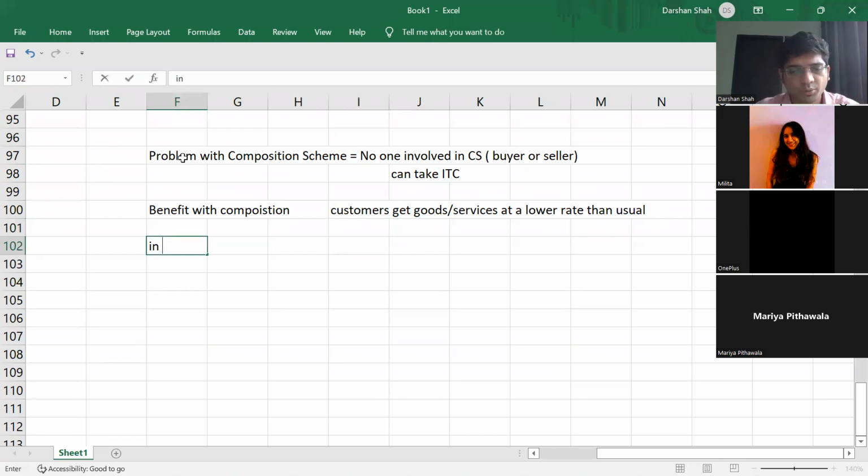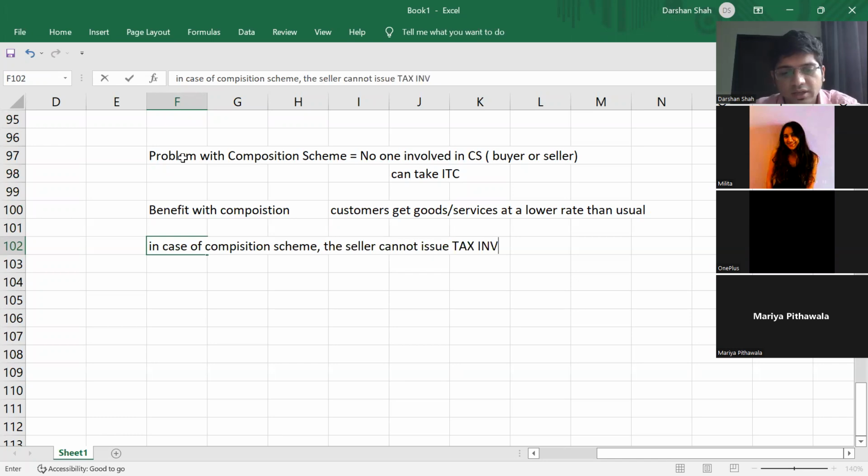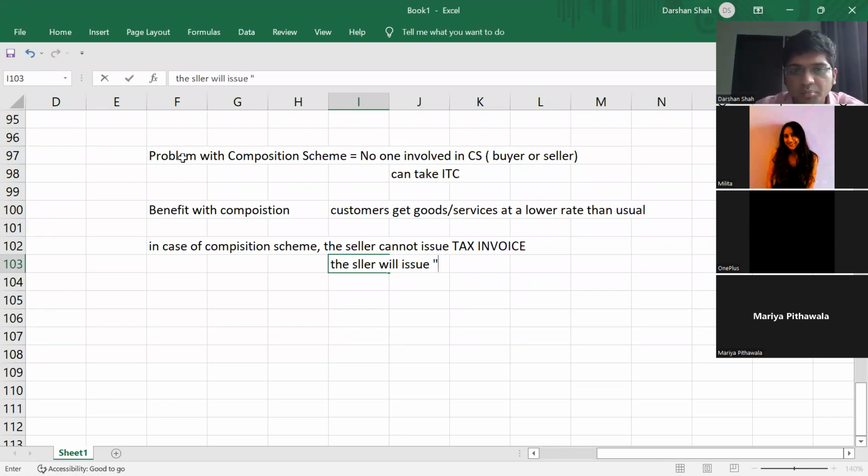Also, in case of composition scheme, now this will be important for MCQ. The seller cannot issue tax invoice. The seller will issue something called as bill of supply. A registered dealer issues tax invoice, and then others will issue bill of supply.